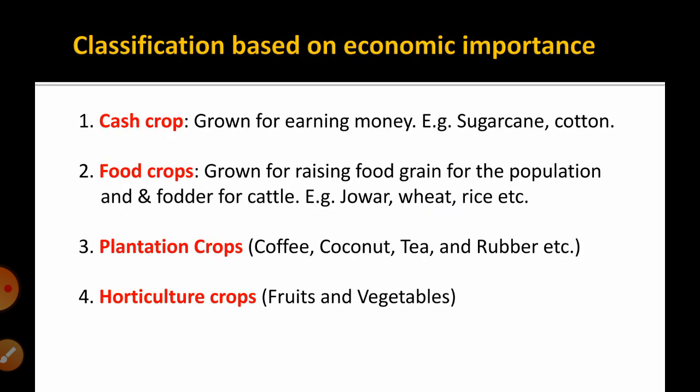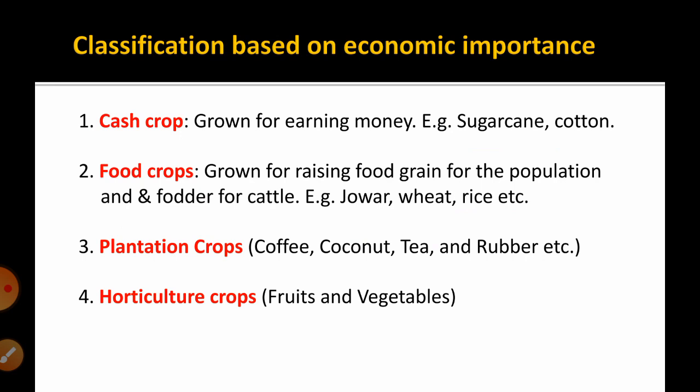The next one is on the basis of economic importance. The crops are classified into 4 types. First, cash crop: those crops grown for earning money, which we can sell in the market to earn cash. Examples are sugarcane and cotton. The next one is food crop. These crops are generally grown for raising food grain production for the population as well as fodder for cattle.